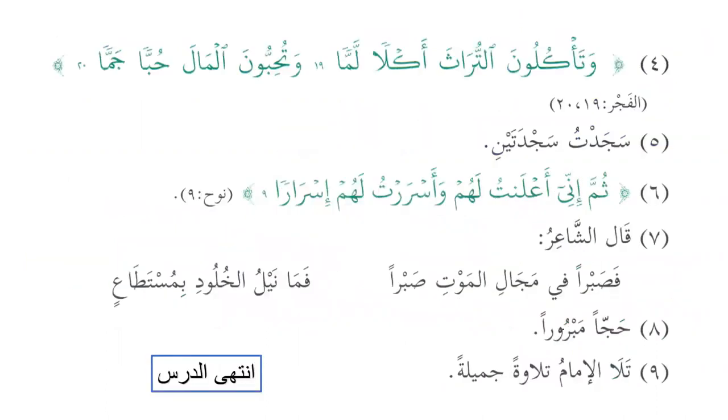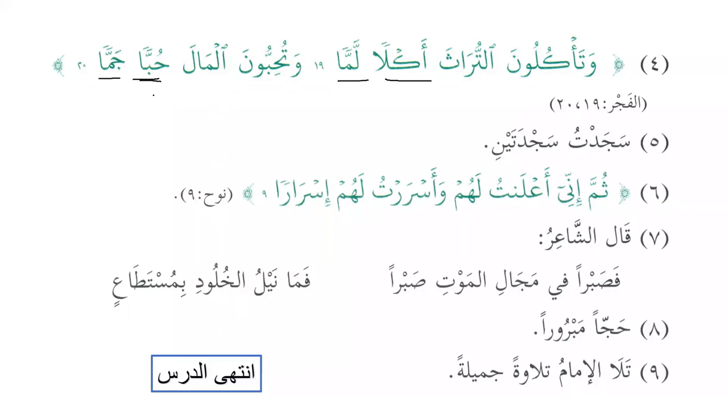وتأكلون التراث أكلا لما وتحبون المال حبا جما. This is also للتأكيد المعنى, or لبيان النوع أو توكيد. حبا جما. أكلا لما, so أكلا, أكل يأكل أكلا, but after that we have the adjective that follows it. And similarly حبا has an adjective after that, حبا جما, loving lovingly.